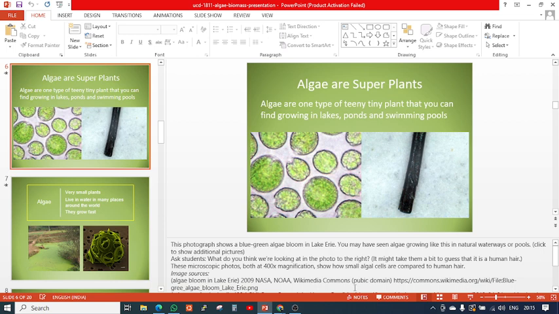Then, algae are the super plant. How can it be a super plant? Previously, we knew that algae create a problem for the water body, and now we are calling it a super plant. Both are contradictory, but we cannot mix the two terms.